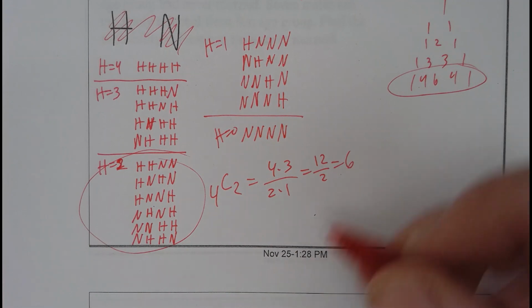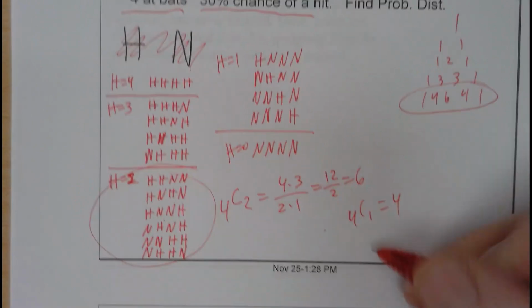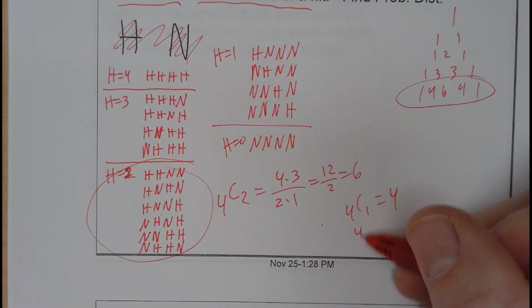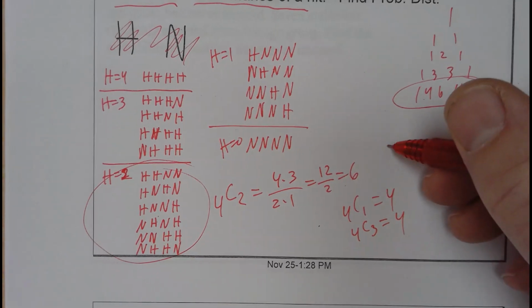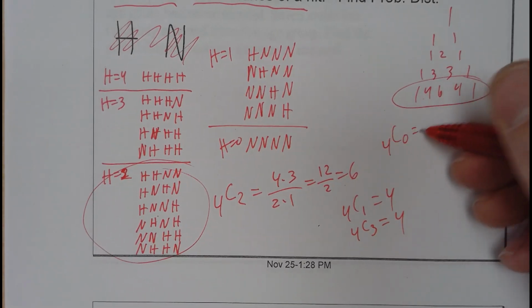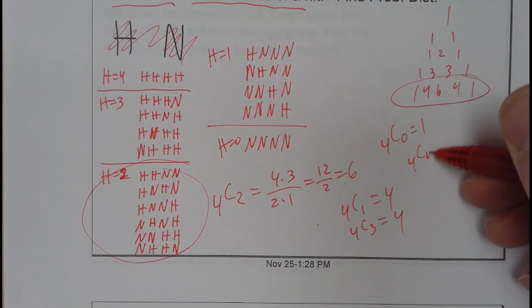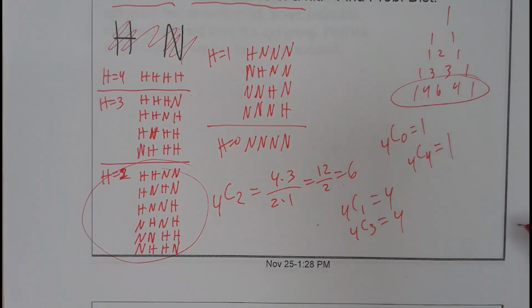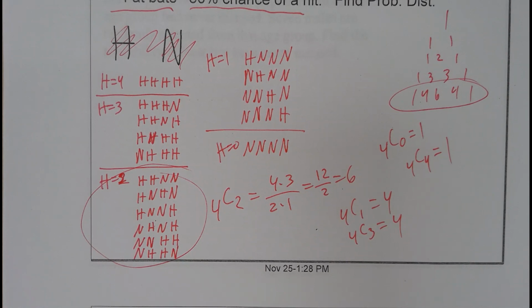And if you do the other ones, like 4C1, that's just 4, right? So that would be 1 hit. 4C3 would be 3 hits, that's also 4. And then 4C0 is just 1, because there's one way to have no hits, and 4C4 would be all the hits, and there's one way to do that. So the combination is the first part of this. All right, so here's the probability distribution for this.